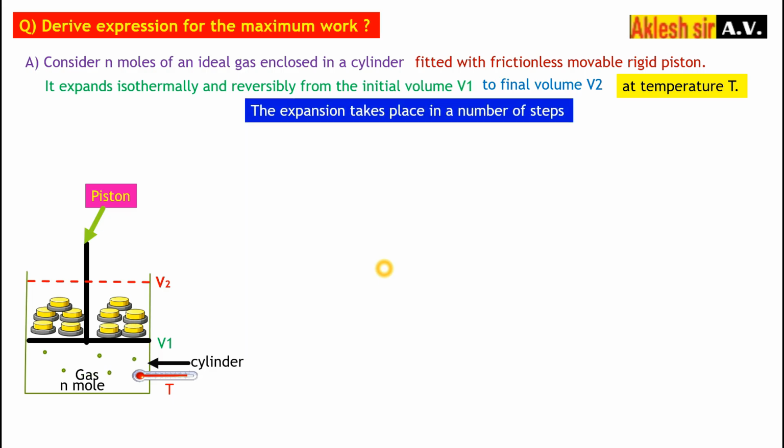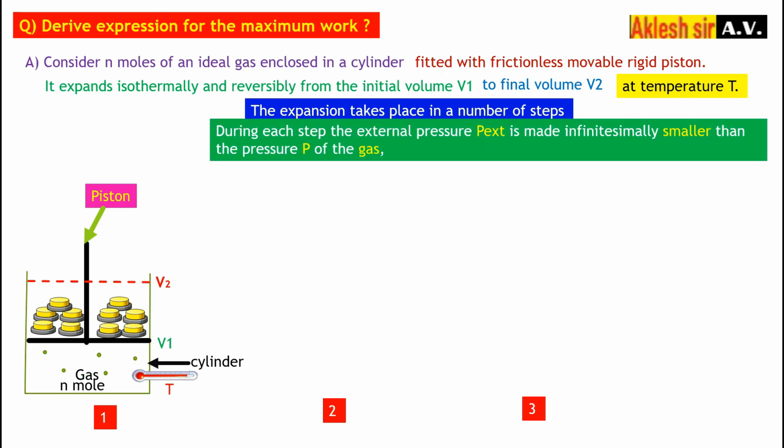So expansion takes place in a number of steps. To reach the volume from V1 to V2, it will take many steps: 1, 2, 3, many, you don't know how many. Many steps will be taken depending upon how the weight is removed. It will expand very slowly to reach the final volume V2.